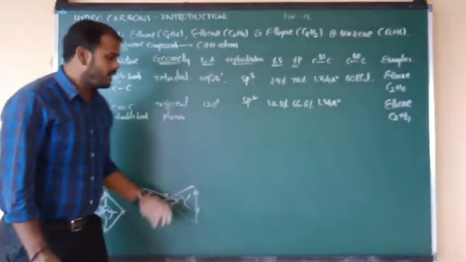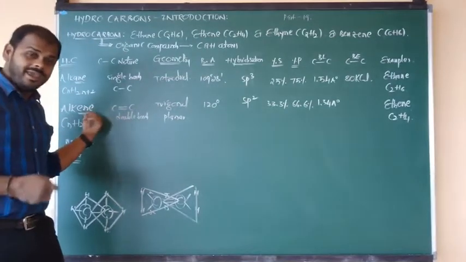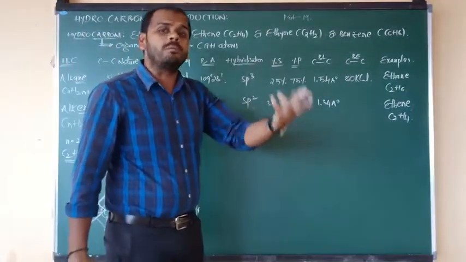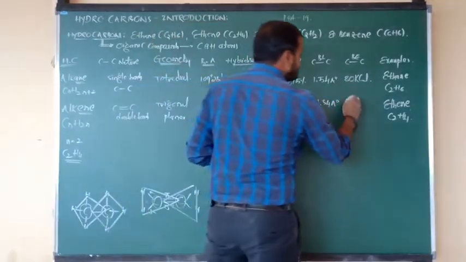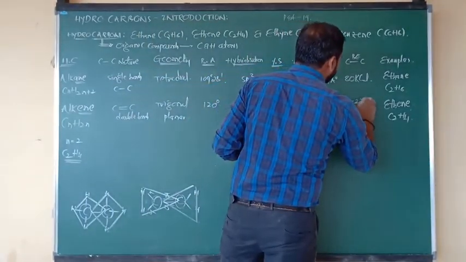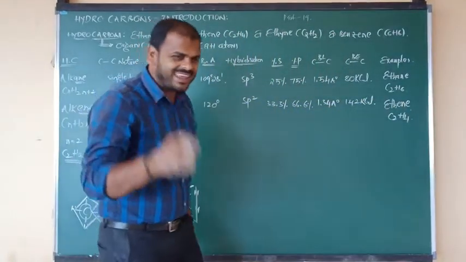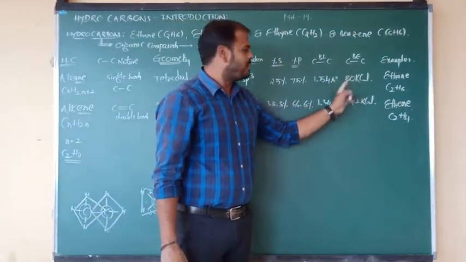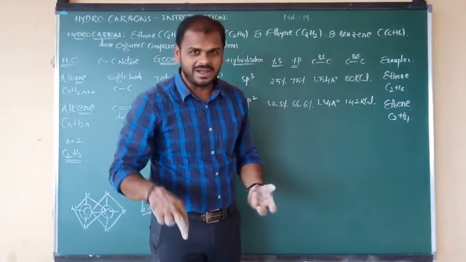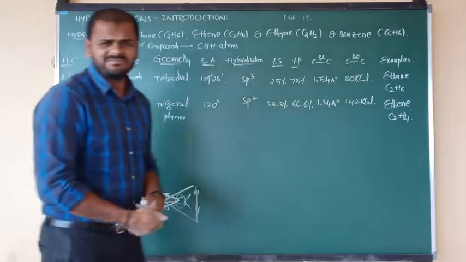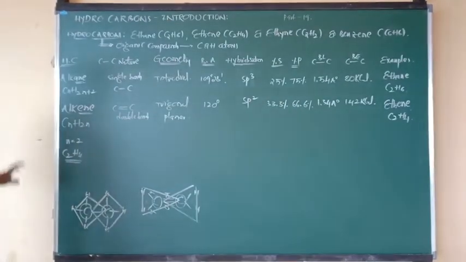And finally, between two carbons in an alkene, two bonds are there. To break two bonds, you require more bond energy. So the bond energy is, simply we can say, around 140 or 142 kilocalories. But in alkane, a single bond will be there, so less energy is required to break it. But in alkene, double bonds are there, so we require some more extra energy.